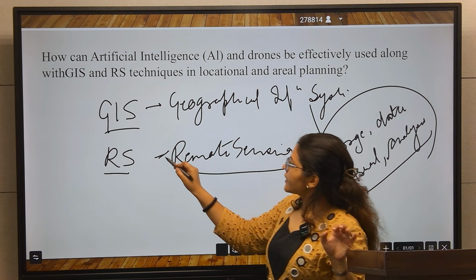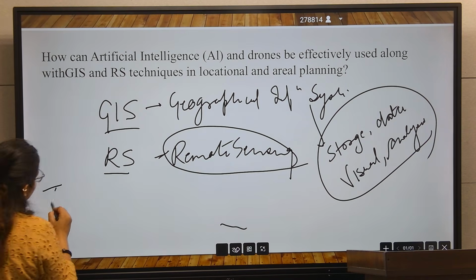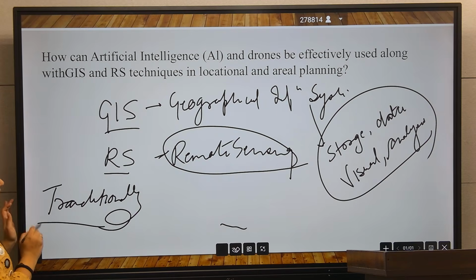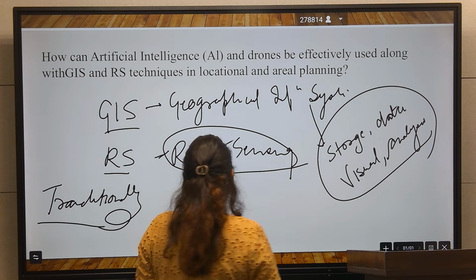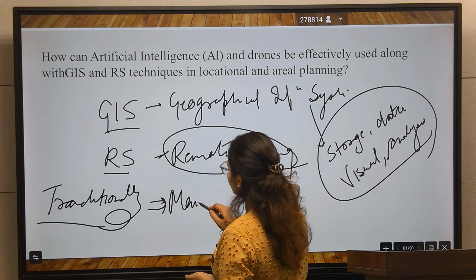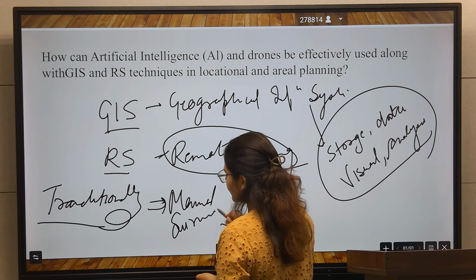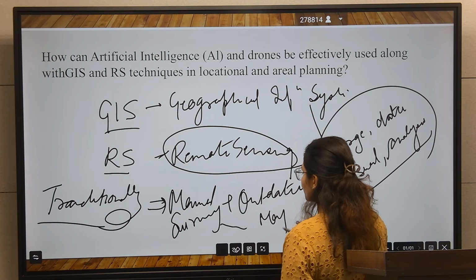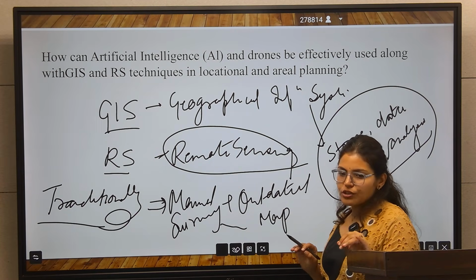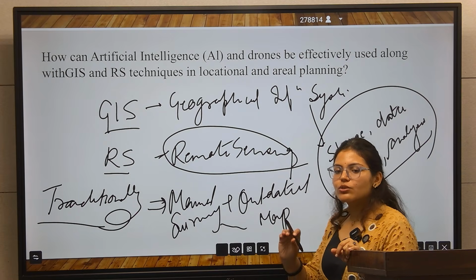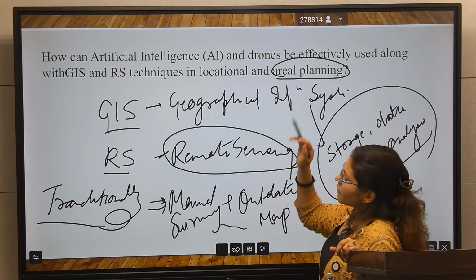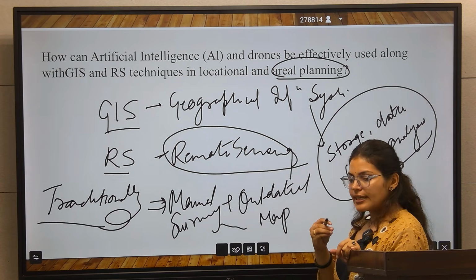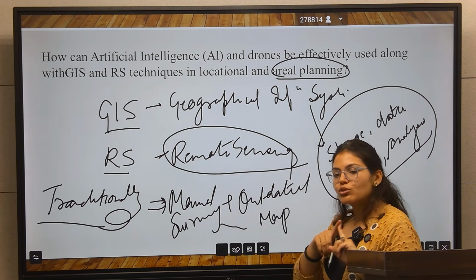And what is remote sensing? Earlier, traditionally, for area planning or location planning, we did manual surveys, plus we used some outdated maps. You know what area planning is: if you plan the area in urban settings, you have to think about resource allocation, infrastructure, roads, bridges, and disaster-prone areas.